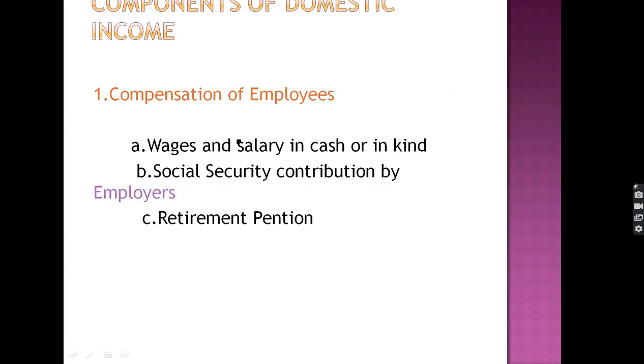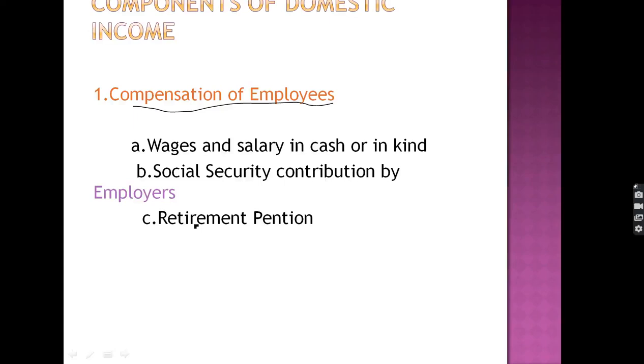Components of the domestic income. There are also other components of the domestic income. The first component we have done, which is wages and salaries. Then social security contribution by the employers, and the third one is retirement pension. Wages and salaries, in cash or in kind, we receive as an employee from the employer.